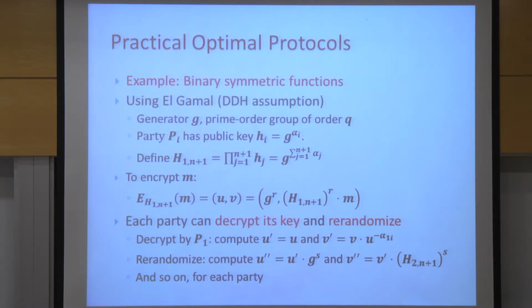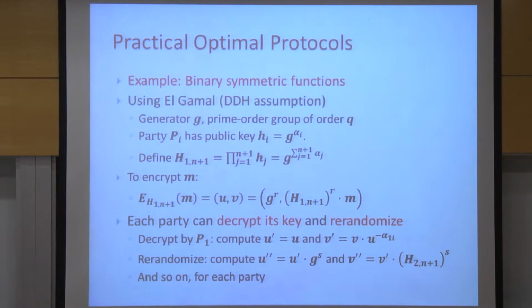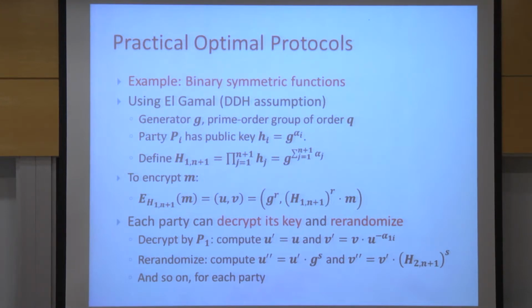And with capital H, 1 to n minus 1, we denote the multiplication of the public keys of all parties. Then to encrypt an input, you just encrypt it with this capital H, which is the multiplication of all public keys. What's important to note is that each party can decrypt its part from this joint encryption. So each party can remove the contribution of its public key from this encryption. One by one, they can peel layer over layer of this encryption until they get to the result. And they can also re-randomize the encryption. That's the important thing to notice.